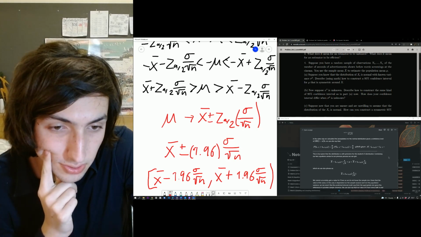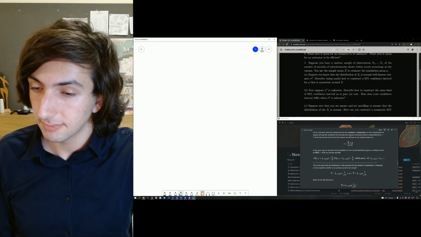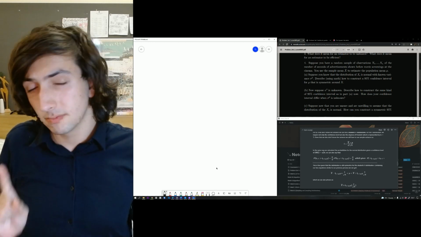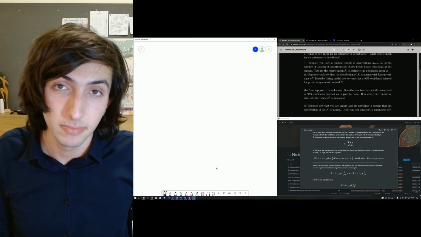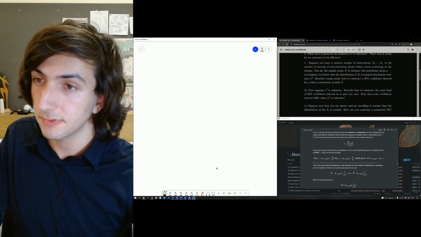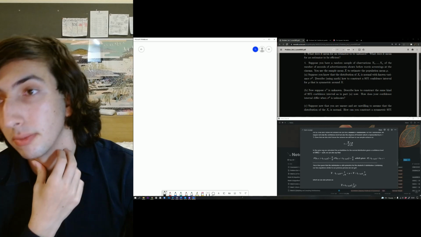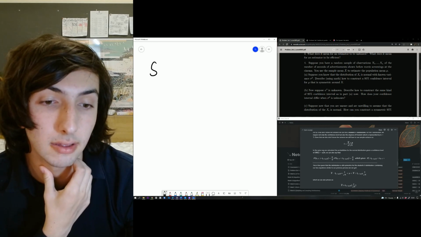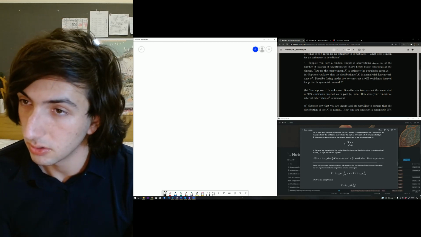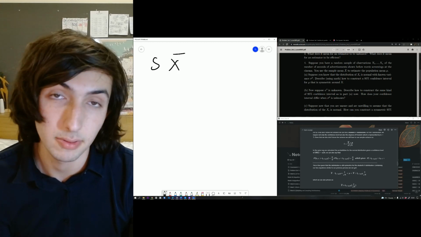Now, what if the variance is unknown? This is a bit of a trickier situation, but instead of using the known variance, we're going to use our sample variance, S. We don't know the population variance, so we're going to use the sample variance and our sample mean.